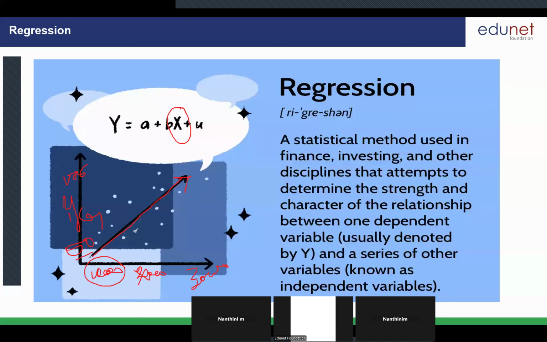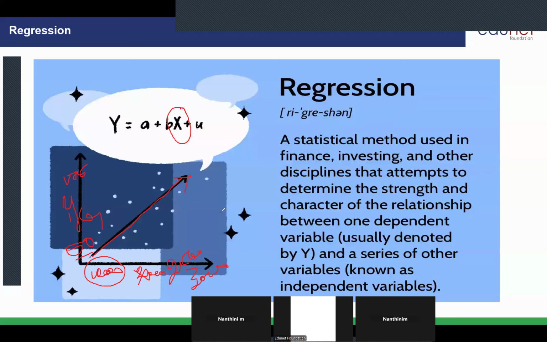Can you understand? This is the data we are feeding the machine to understand. Now tell me, if I am going to buy a 2,500 square feet house, what will be the rate? The machine has to predict it. You tell me what will be the rate for 2,500.